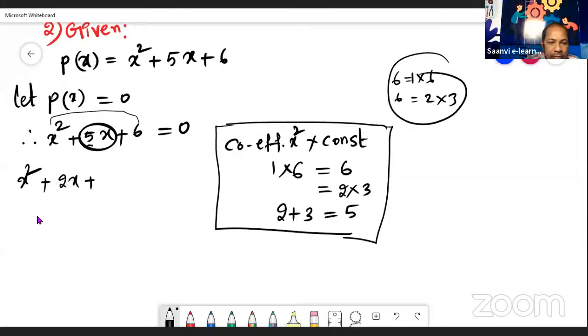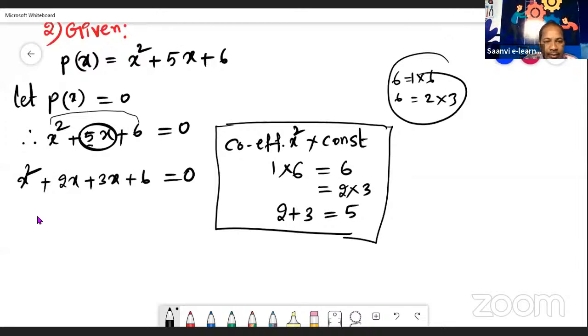2x plus 3x. Why? Because if there is only 5, we write 2 plus 3. But here 5x is there. So to get 5x using these factors, 2x plus 3x, we write it, and plus 6 as it is, equal to 0. See children, here factorization is nothing but splitting the middle term. First and last term we wrote as it is, only the middle term we split. So this 5x we wrote as 2x plus 3x.